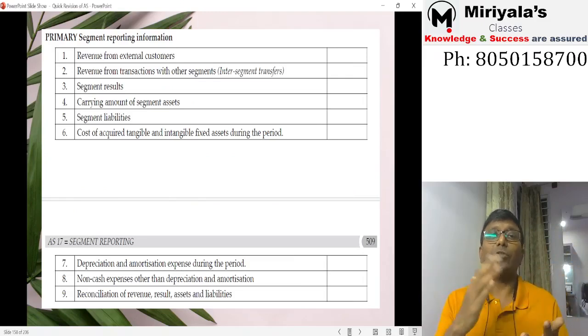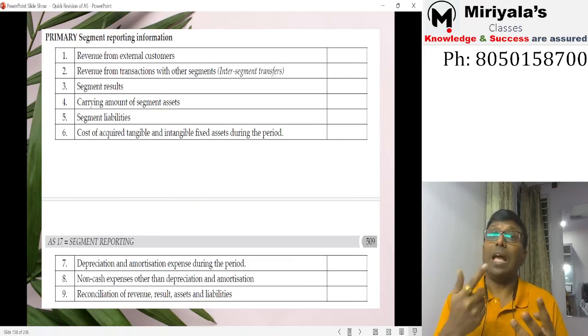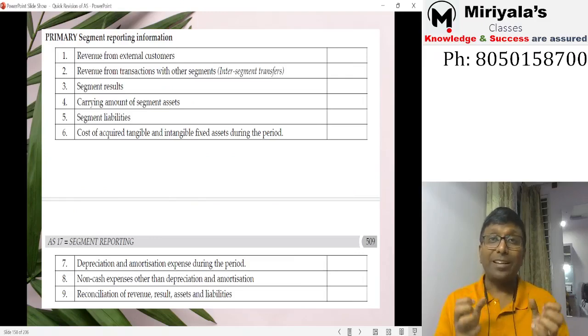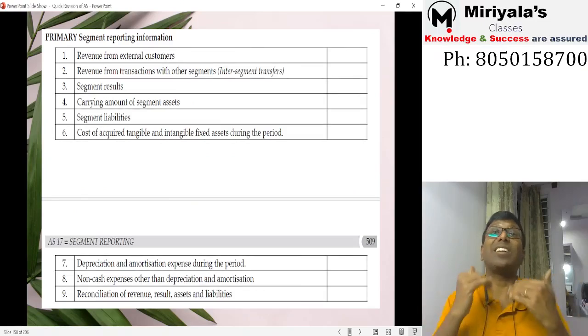One is revenue from external customers, intercompany revenue, segment results, segment assets, segment liabilities, and current year additions of property, plant and equipment and intangible assets, and depreciation, amortization expenditure, any other non-cash expenditure, and reconciliation.